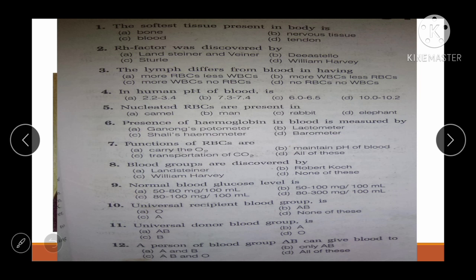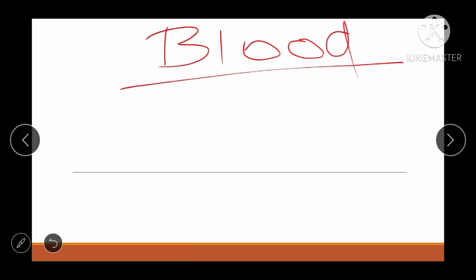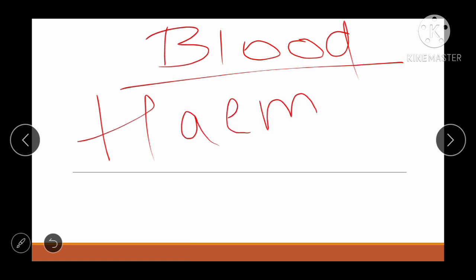So the first question is: the softest tissue present in the body is? The options are bone, nervous tissue, blood and tendon. See friend, I'll tell you something about blood. It is a high yielding topic, you might get questions from blood. The study of blood is known as hematology.